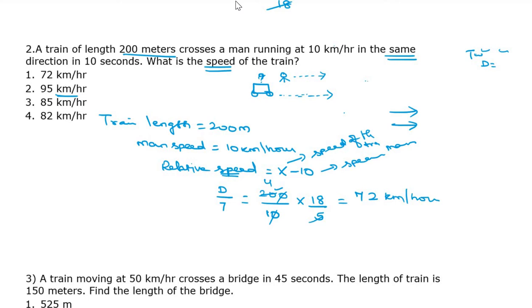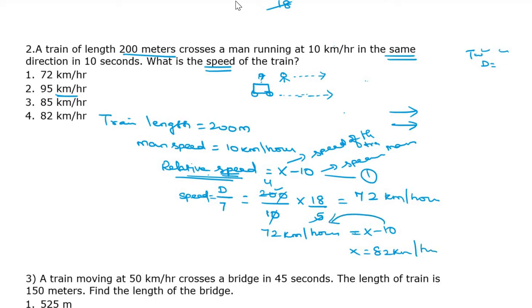What is this? Relative speed. So you can equate here. Substitute in equation number 1, relative speed, and we find the speed. So 72 kilometer per hour equals x minus 10. Therefore, x equals 82 kilometer per hour. Okay. If you take 10 to that side, the sign will change. That is 82 kilometer per hour.